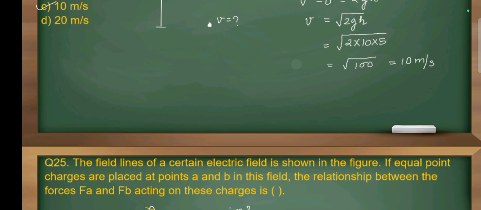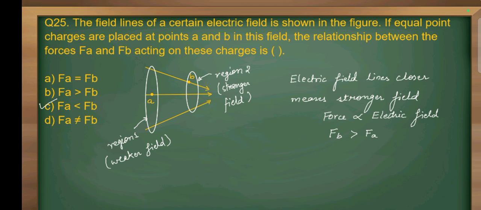Question number 25. The field lines of certain electric field is shown in figure. If equal point charges are placed at points A and B in this field, the relation between the forces Fa and Fb acting on these charges is. So in the figure, at point A, charge Q1 is put, and at point B, Q2 charge is put, and these two charges have the same magnitude.